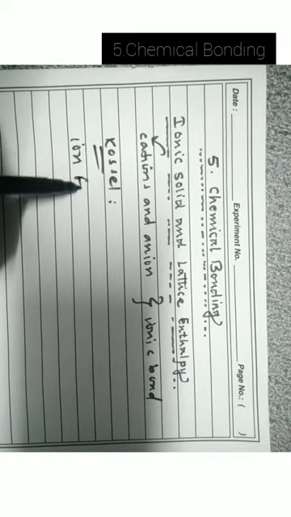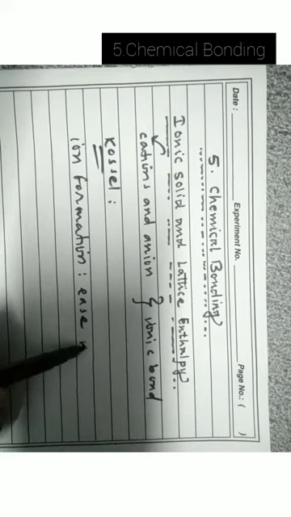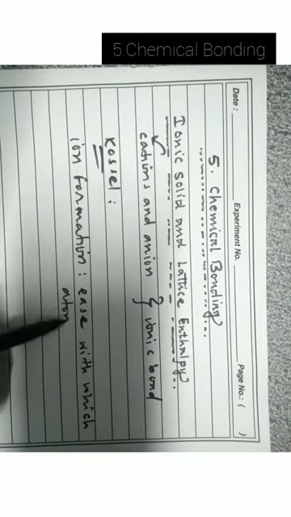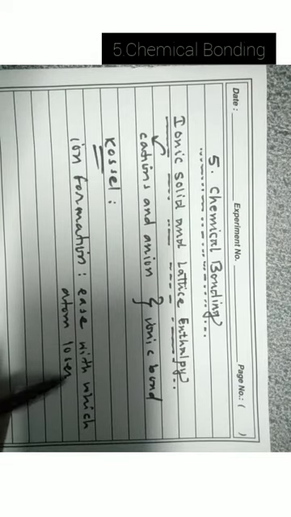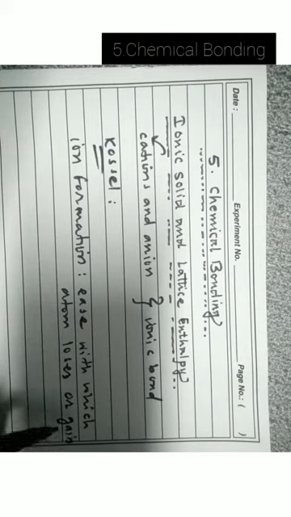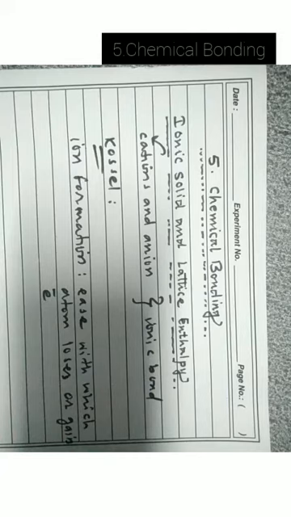Now, ion formation depends upon the ease with which the atom loses or gains electron.